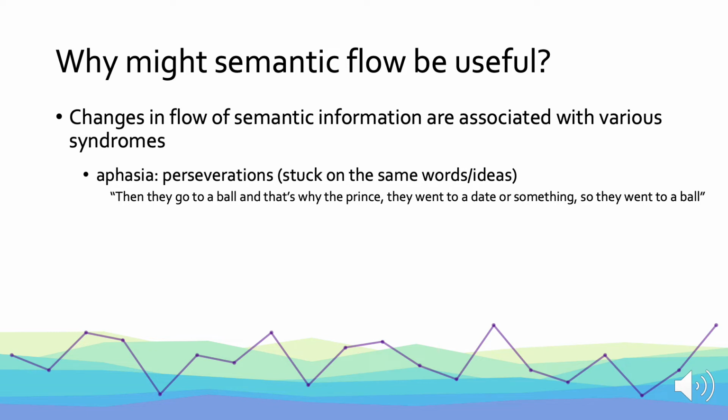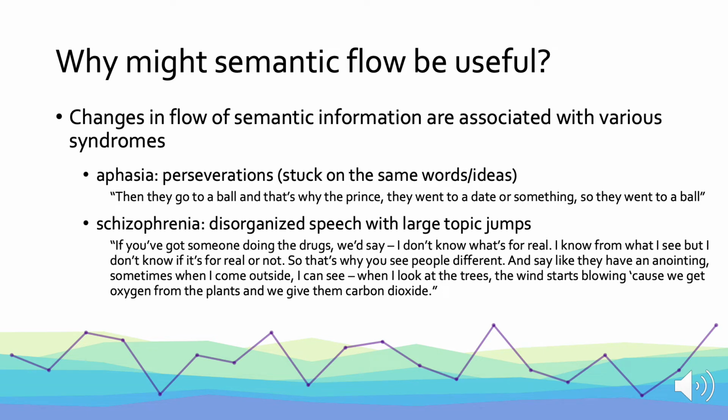On the other hand, schizophrenia is often characterized by disorganized speech with large topic jumps. So let's look at this example from an interview of someone with schizophrenia. They say, "If you've got someone doing the drugs, we'd say, I don't know what's for real. I know from what I see, but I don't know if it's for real or not. So that's why you see people different. And say like they have an anointing.